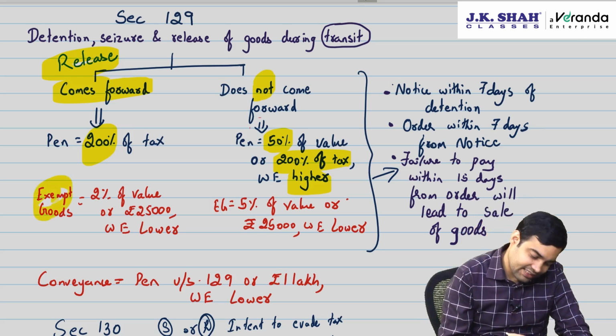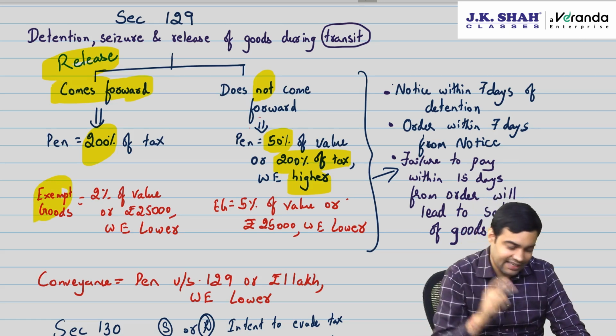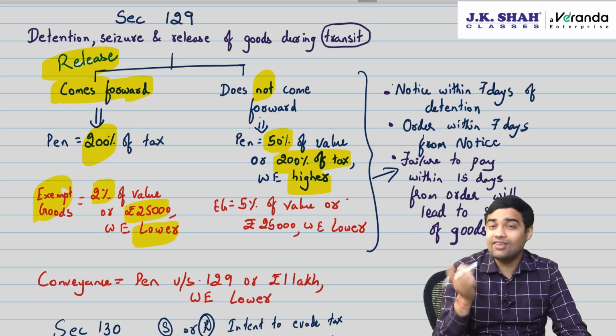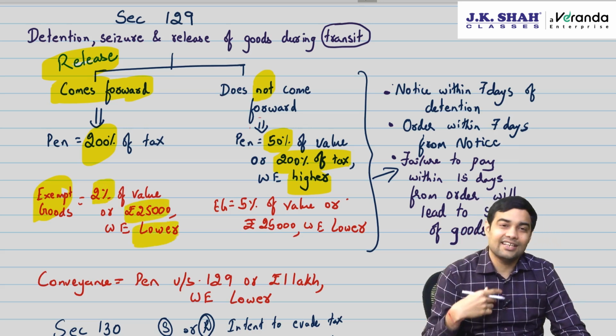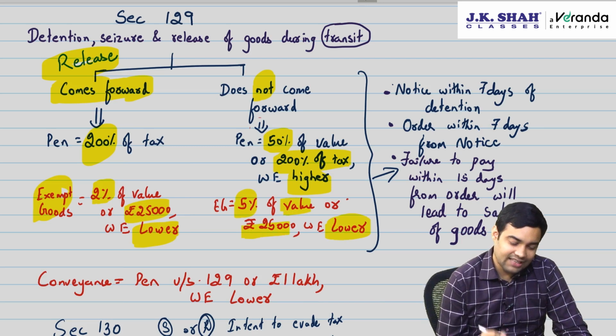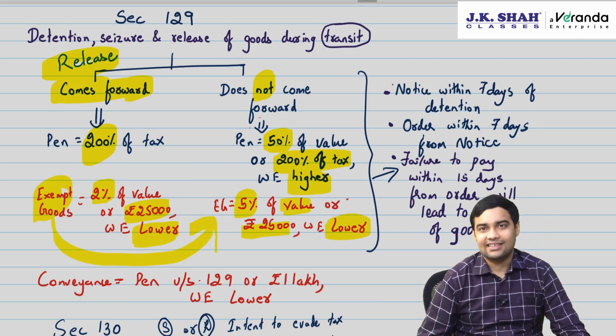Then if it is exempt goods, if he comes forward, taxpayer comes forward saying that these are my goods, then 2% of value or 25,000, whichever is lower. If taxpayer does not come forward, that means we are not aware who is he, then 5% of the value or 25,000, whichever is lower, because exempted goods, it can never be higher.